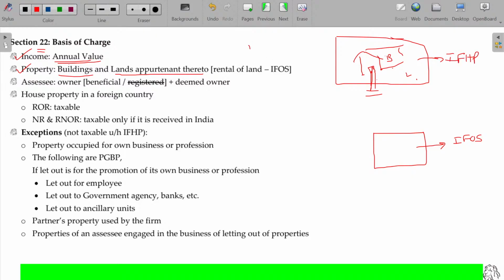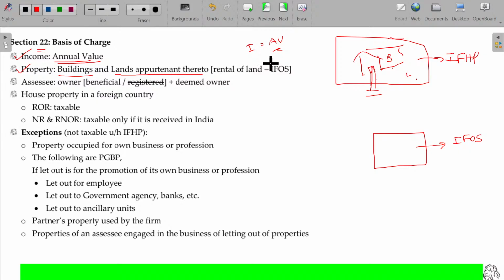Okay, income in this case is nothing but annual value. What is called annual value? It's a notional value based on the asset. We'll see that in detail in the subsequent lecture. So our main motto is to calculate the annual value in case of income from house property.